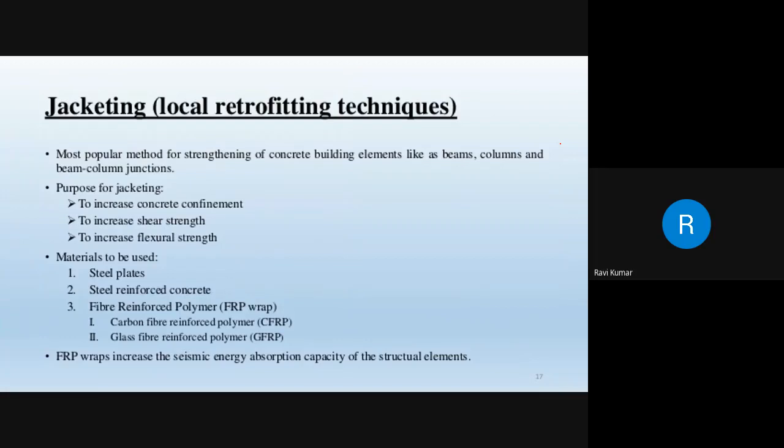The next comes jacketing. We have also seen jacketing earlier in one of our sessions. You are adding value in terms of strengthening, by jacketing of a column, jacketing of a beam, and even a beam-column junction. So the purpose of jacketing is to increase the concrete confinement, to increase shear capacity, and to increase structural strength.